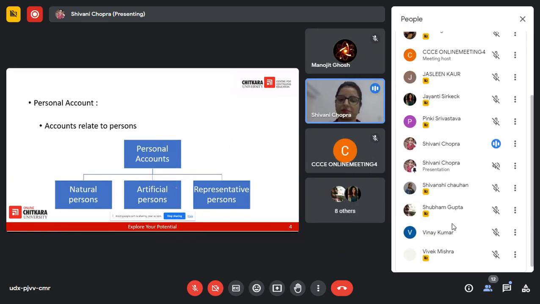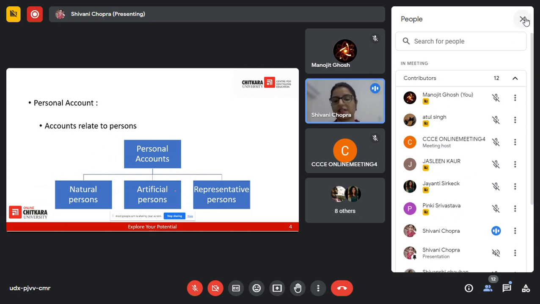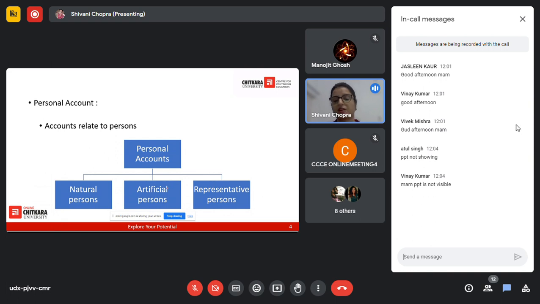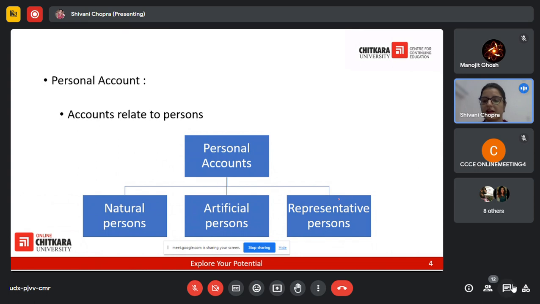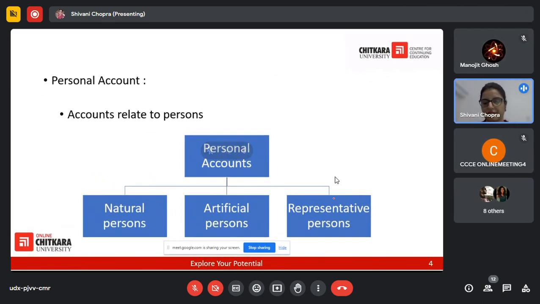An artificial person is a person which is not a natural person. It is an artificial entity in the eyes of law. For example, a company or an organization, a trust. Representative persons are the persons who are representing a group of people or a group of organizations. It can be a group or it can be a representation of some entity. So that is a representative person.